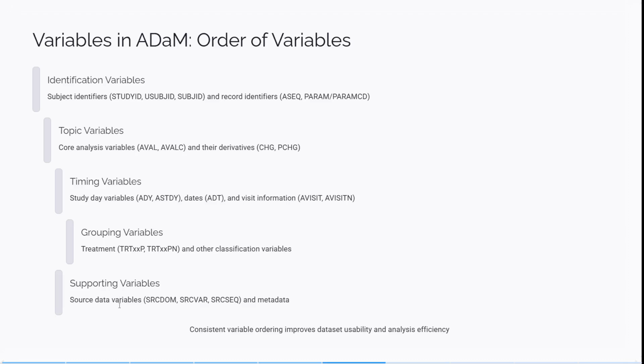Then the supporting variables: the source domain, source variable, source sequence, and metadata. Consistent variable ordering improves dataset usability and analysis efficiency. For any kind of BDS or any ADaM data structure, you can memorize this pattern: identification variables, topic variables, timing variables, grouping variables, then supporting variables. You can mention it easily in case someone asks in interviews.